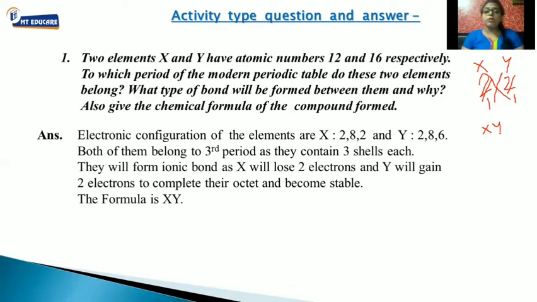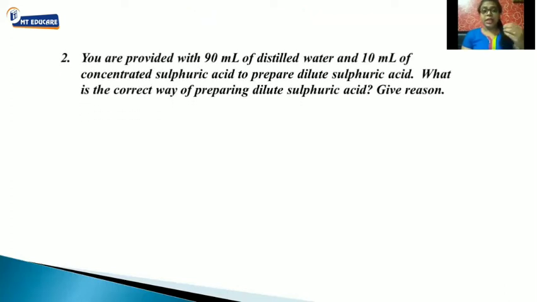So what will be the formula for the compound? That is XY. So this is the first question. This type of question can be asked. Let's move ahead with the next question. The next question is this. You are provided with 90 ml of distilled water.